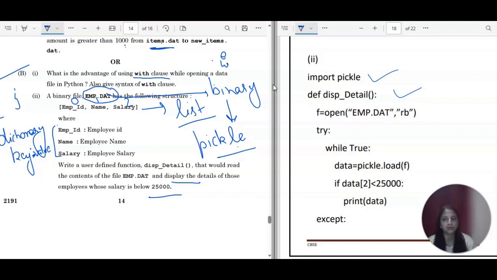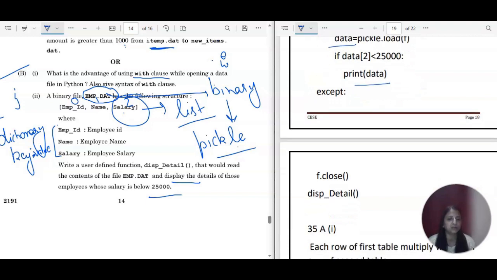So you are loading all 3 details: employee ID, name and salary. All 3 will come. As I said, employee ID is at the 0th position, name is at 1 and salary at 2. So we actually have to check the condition for the second position. So this is data[2] less than 25,000, and you have to print the data. And in except, we close this file.